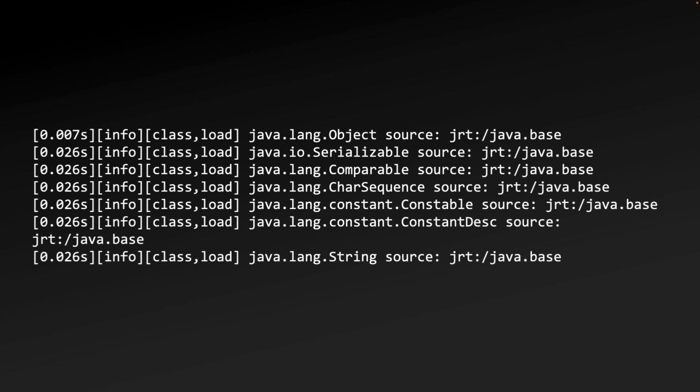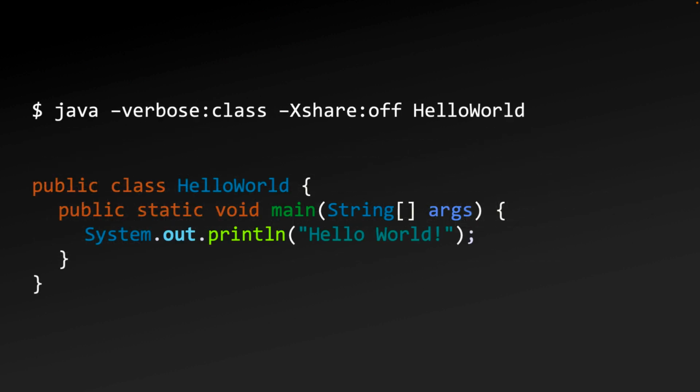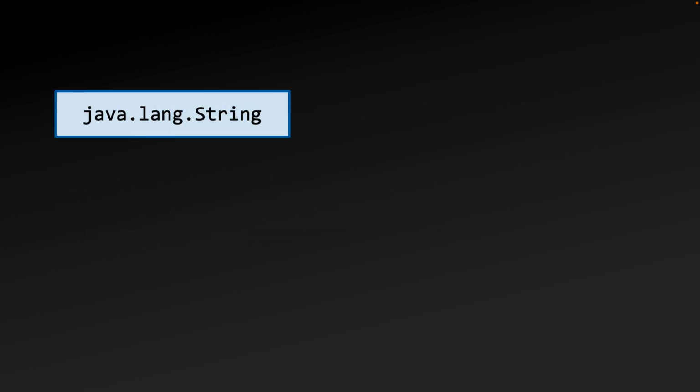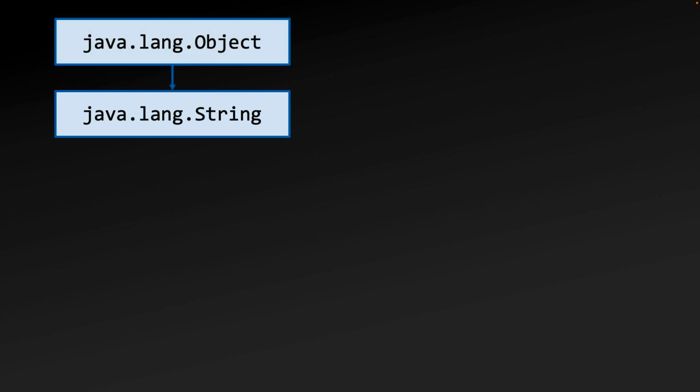What is happening here is the JVM is loading and initializing the main class, and is then loading all the classes it needs to run the main class. Looking back at the main class, the first class that needs to be loaded is String. To load and initialize String requires loading and initializing all classes String depends upon. String, like all classes, extends java.lang.Object.